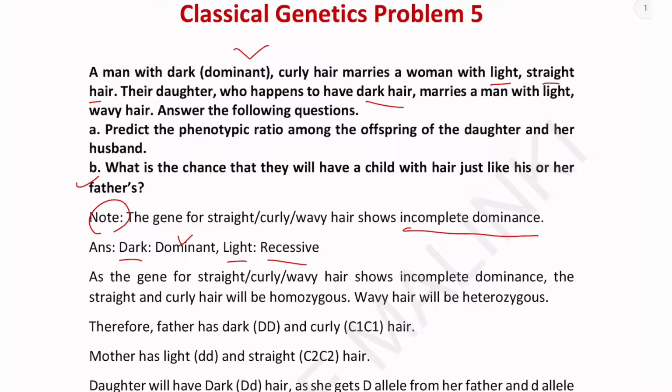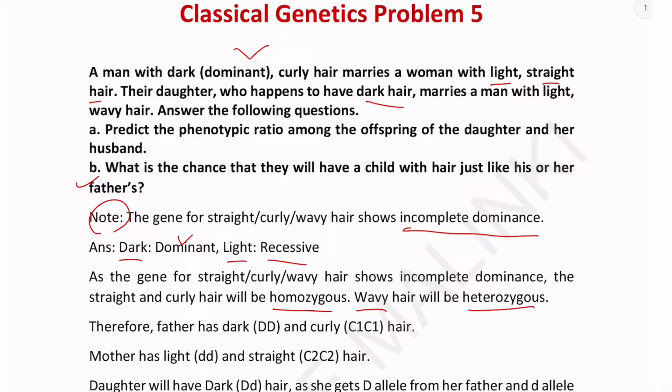As the gene for straight or curly or wavy hair shows incomplete dominance, the straight and curly hair will be homozygous, and wavy hair will be heterozygous.